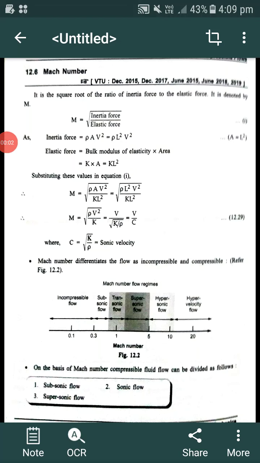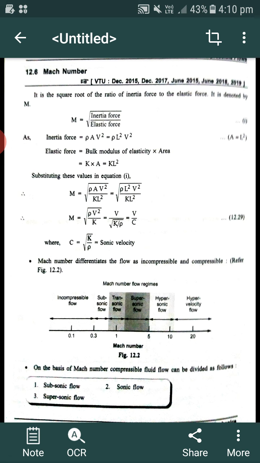Dear students, in this class 5, module 5 of compressible flows, we shall discuss what is meant by Mach number and its importance. Mach number, as I did discuss already in the introduction chapter, that is in class 1.